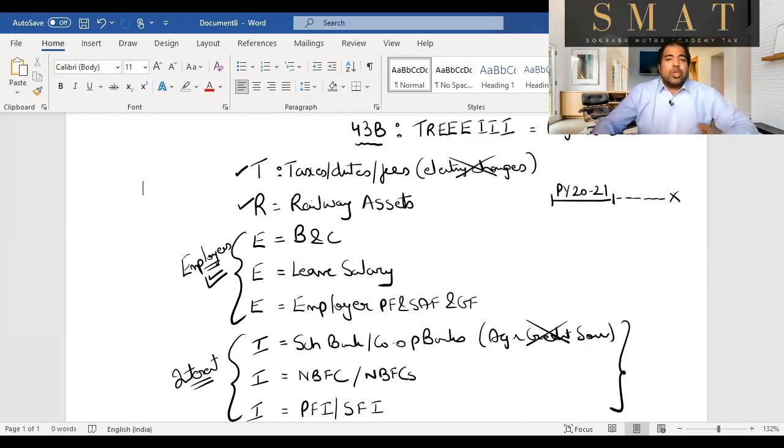But let's say, for instance, you had to declare a bonus and commission, and you declared a bonus and commission of 5 lakh rupees during the year, and you did not pay till here. So you will not be allowed this deduction. So when will you be allowed? You will be allowed, don't worry, but whenever you make the payment, whichever year. So let's say you make a payment after 4 years, so you'll get a deduction after 4 years. If you make a payment in the next year only, after the due date, then you'll get the deduction next year. So once you miss out, don't worry, it's not a permanent disallowance, guys. This is not a permanent disallowance.